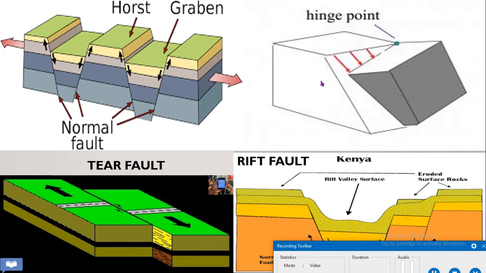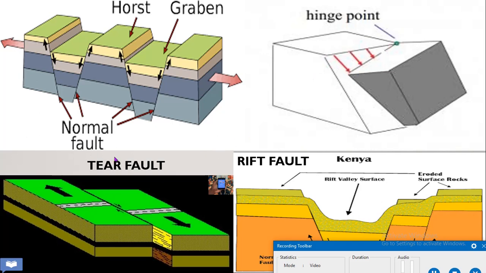Next is the hinge fault. What is a hinge fault? It is also known as a scissor fault or pivot fault. A fault on which the movement of one side hinges about an axis perpendicular to the fault plane, and displacement increases with distance from the hinge. Means in the hinge fault only one point is displaced, another is raised.